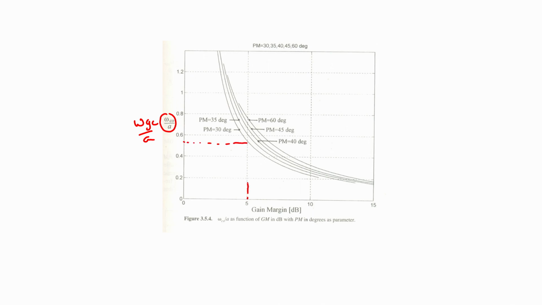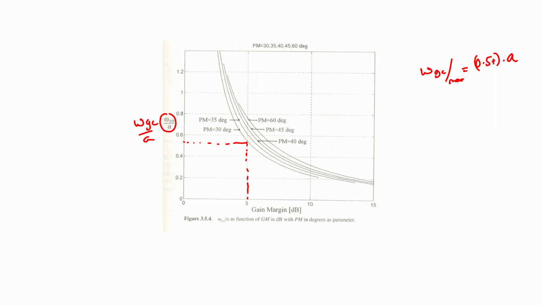For a gain margin of 5 dB and a phase margin of 30 degrees, which corresponds to the lowermost curve in the set of curves, we note that the best possible gain crossover frequency is somewhere between 0.6 and 0.4 times A. So, omega Gc max is going to be equal to 0.5 plus times A. I write 0.5 plus to indicate that the exact value is a little bit more than 0.5.